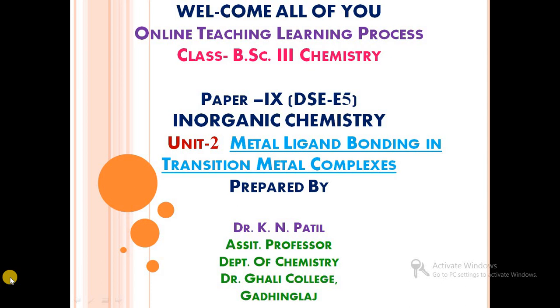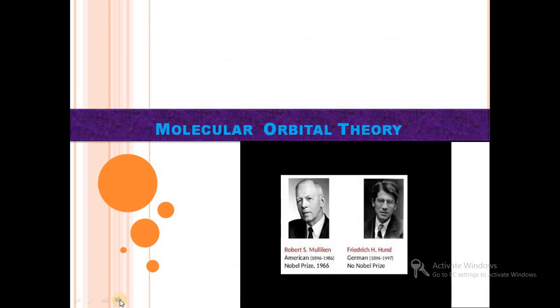We have started unit number 2, metal ligand bonding in transition metal complexes, and in our last video we have seen the molecular orbital diagram of the titanium hexaaqua 3+ ion. In this video we will see details about the molecular orbital diagram of the Co3+ ion. We know that molecular orbital theory was discovered by which scientists? That is Hund and Mulliken.